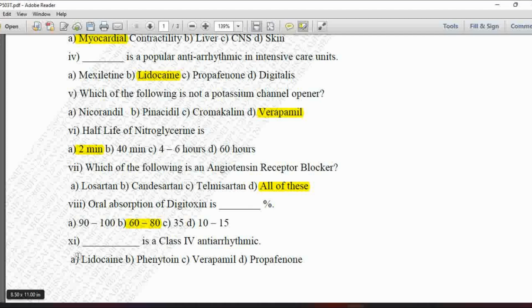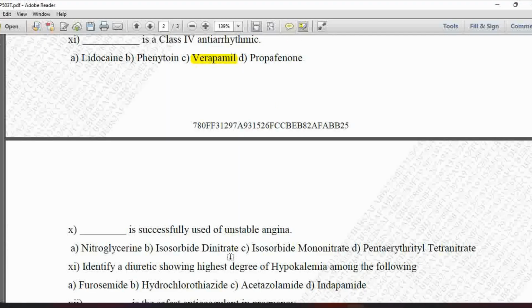Next MCQ, dash dash is a class 4 antiarrhythmic. Option A is lidocaine, B is phenytoin, C is verapamil, and D is the propafenone. So class 4 antiarrhythmic drug, that is verapamil. So option C is correct.